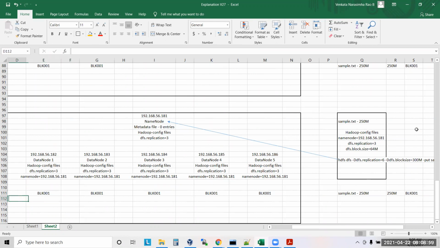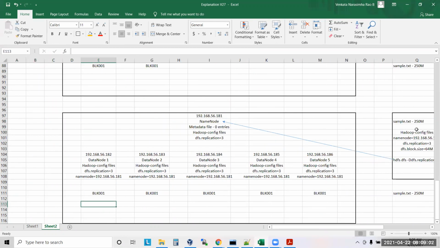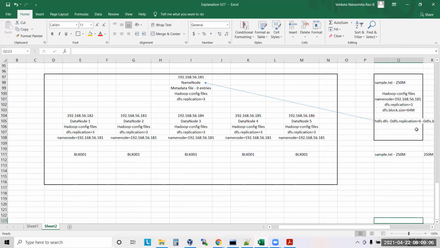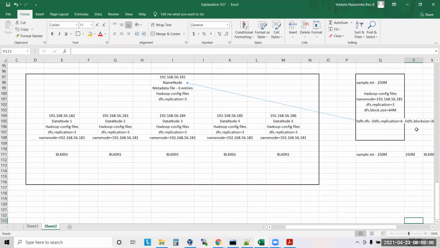And one more thing, sir. We have a configuration file, no, sir? If we use these commands, will that configuration file get changed? No, you are not making any changes. You are telling Hadoop, hey Hadoop, don't follow your default configuration properties. You follow my property. I want it like this.